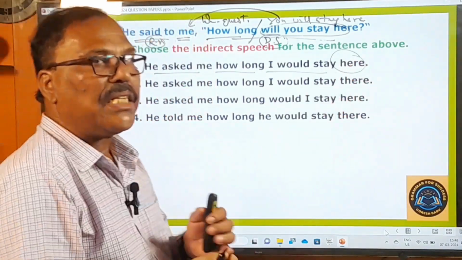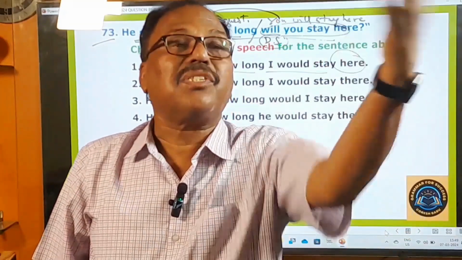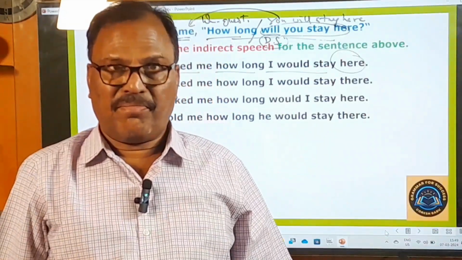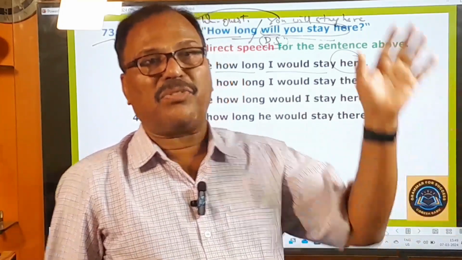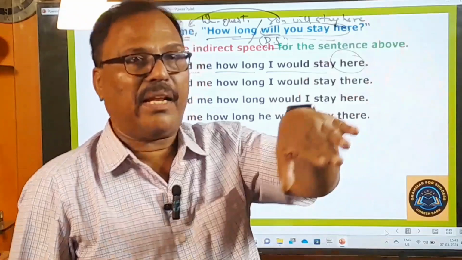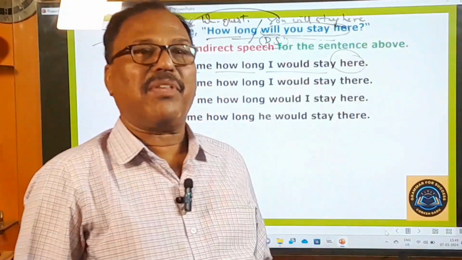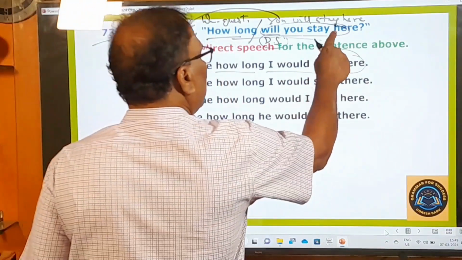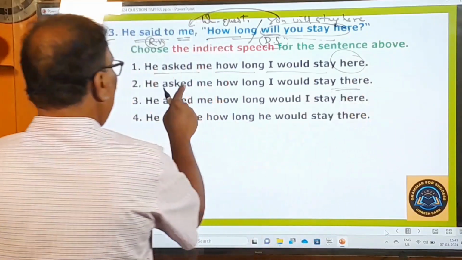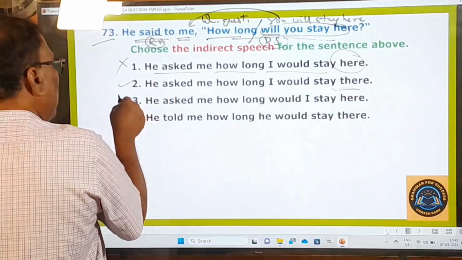See, in the direct speech, all the words indicating nearness must be changed into words indicating distance in the indirect speech. Suppose if there is "this" in the direct speech, that should be changed into "that" in the indirect speech. Here, there; today, that day; tomorrow, the next day; yesterday, the previous day; and so on. All these things are there. Therefore, "here" must be changed into "there". So the second one is the right one. The first one is not right.